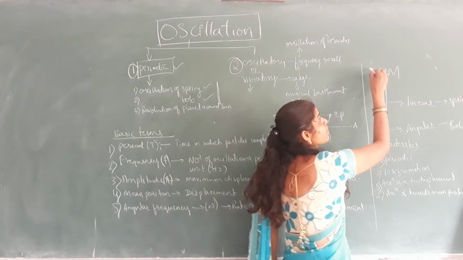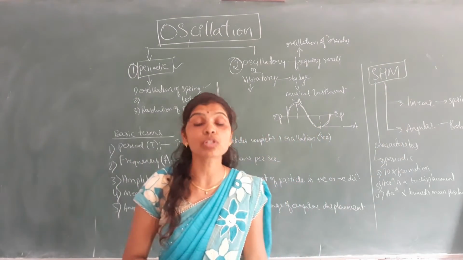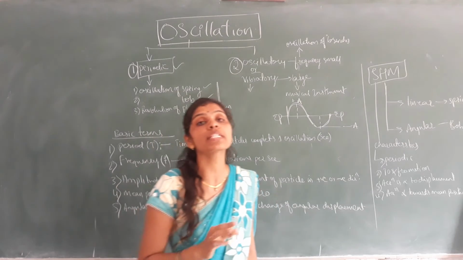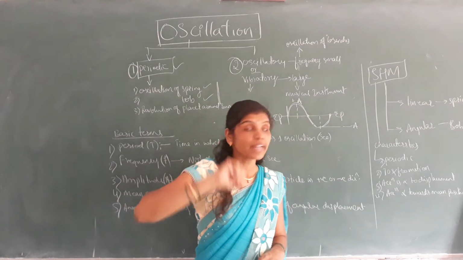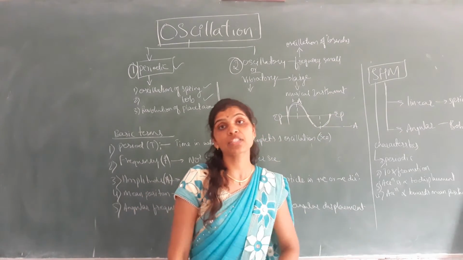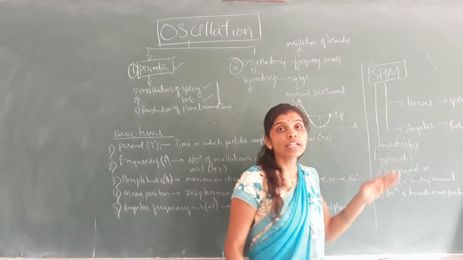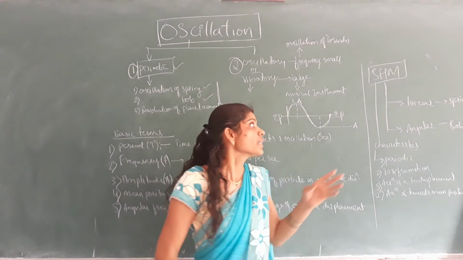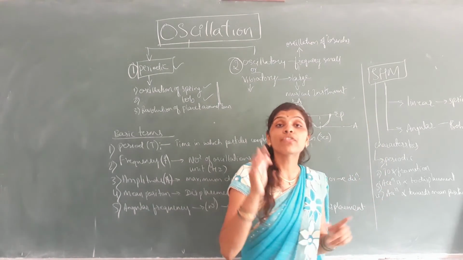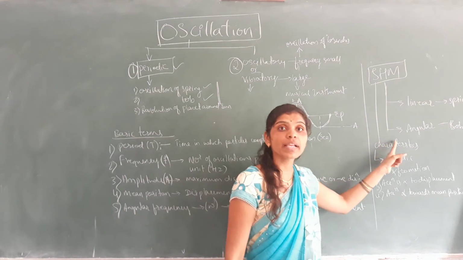SHM means simple harmonic motion. That is also one type of to and fro motion itself. SHM is classified into two types, that is linear SHM and angular SHM. Linear means to and fro motion of the object along a straight path, which is called linear SHM. If the oscillation of the particle is in a circular path, that we are going to call angular SHM.